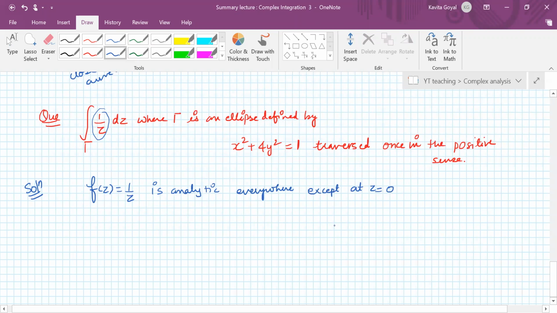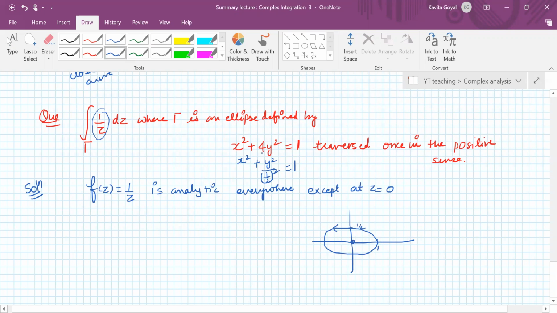Now you see what is the situation. This is your ellipse, x square plus y square upon 1 by 2 square is equal to 1. So the ellipse has the major axis along the x-axis, that is 1, and the minor axis along the y-axis, that is half. This is the ellipse along which you want to compute your integral.